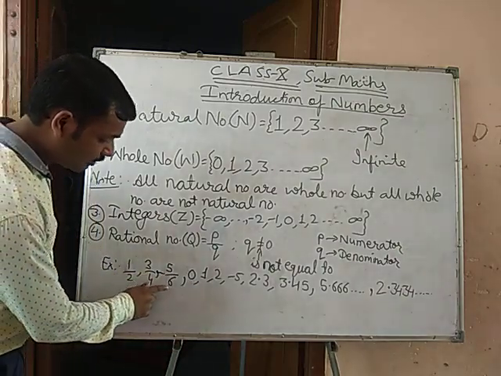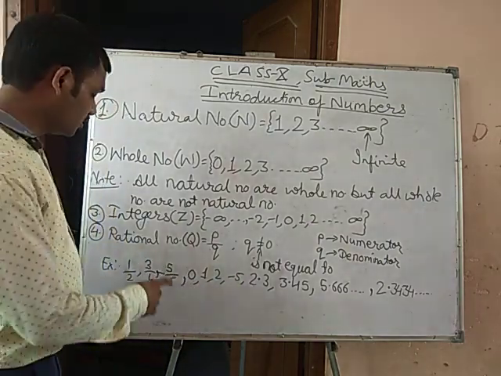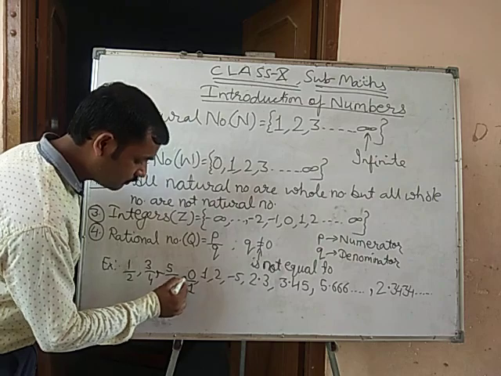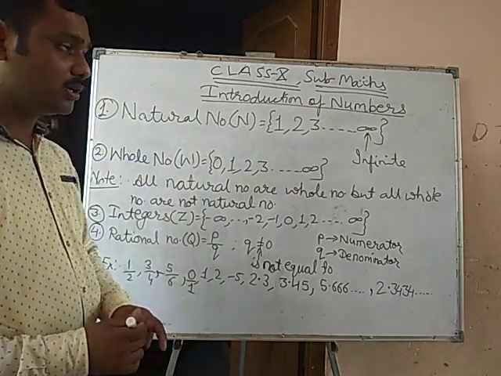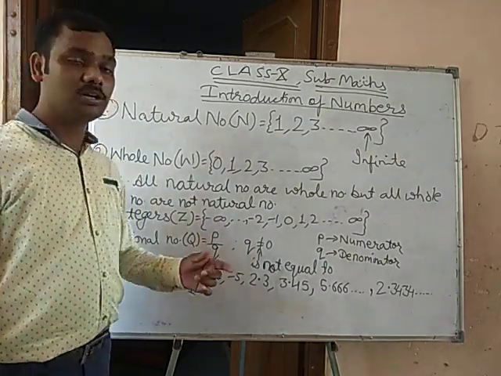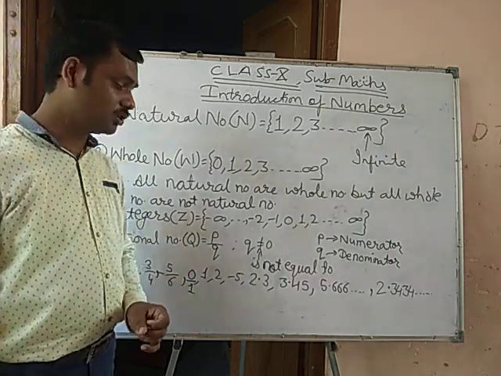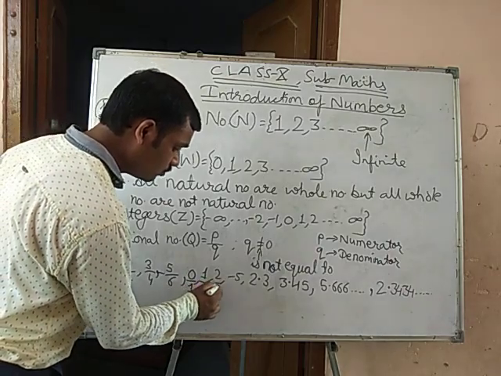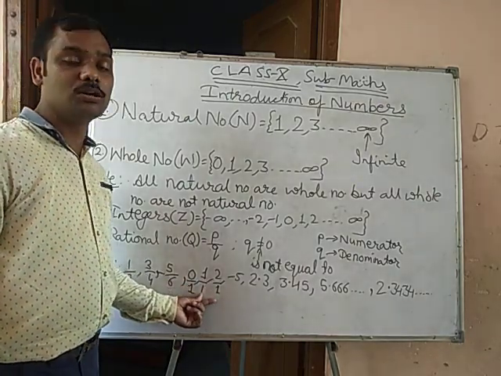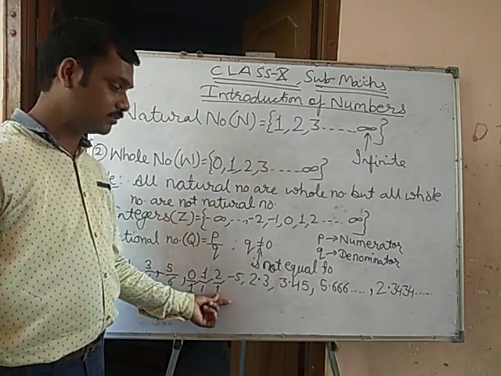Here the denominator is not 0, so it is a rational number. But 0 in the numerator: if 0 is divided by any number, then we get 0. Then 1 upon 1, 2 upon 1. We can write any number with denominator always 1.